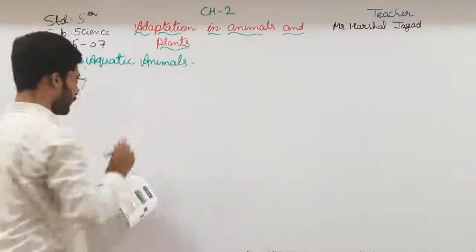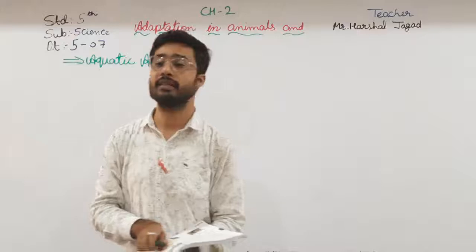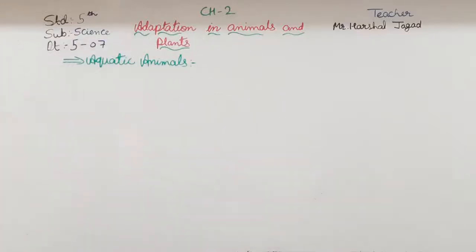So here, first of all, what are aquatic animals, which we have just seen in the previous chapter.